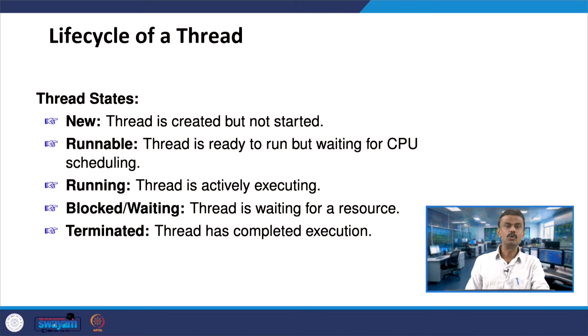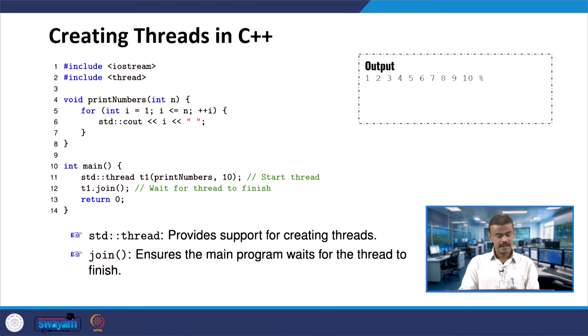So, start with new, then runnable, and running. That means it is actively executing. The fourth state you can call a blocked or waiting state, that means the thread is waiting for the resource, and the last one is terminated, that means the thread has completed the execution. So, now let us consider